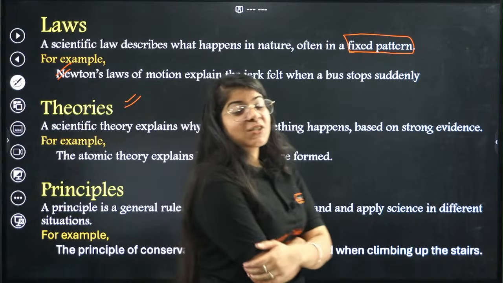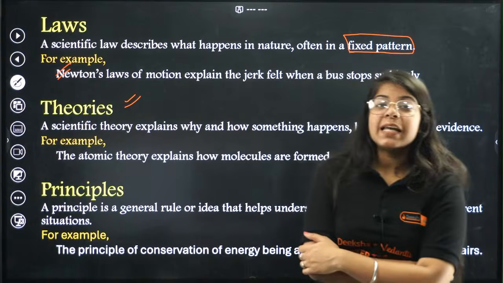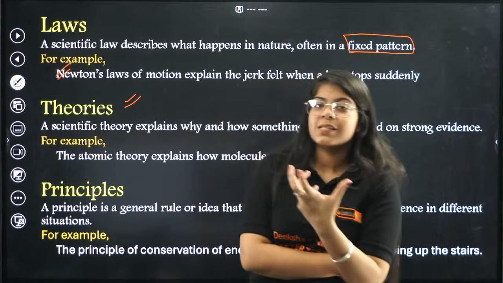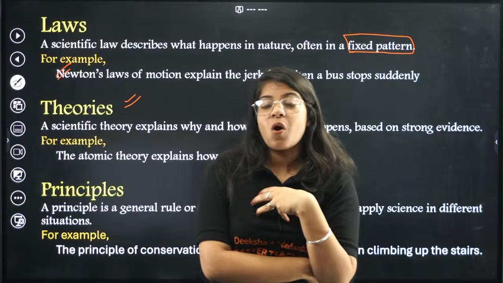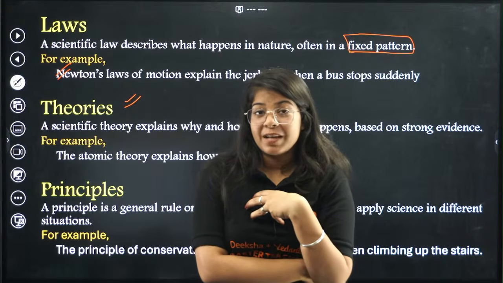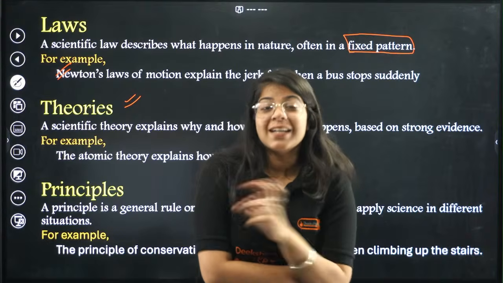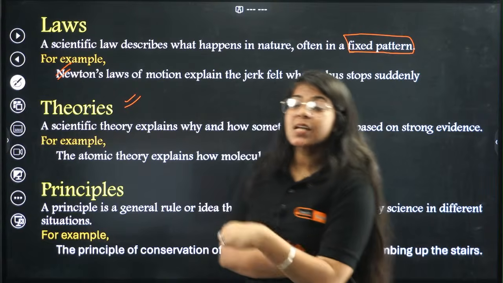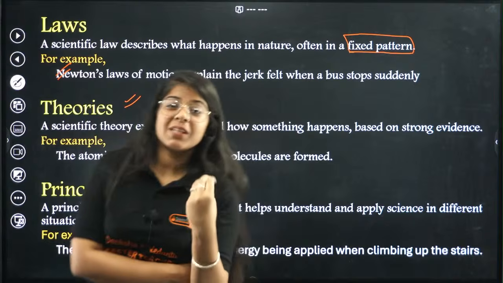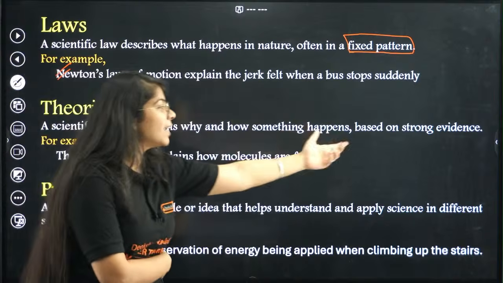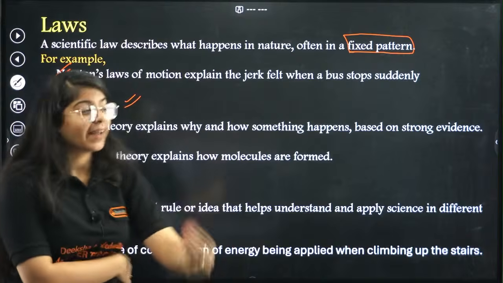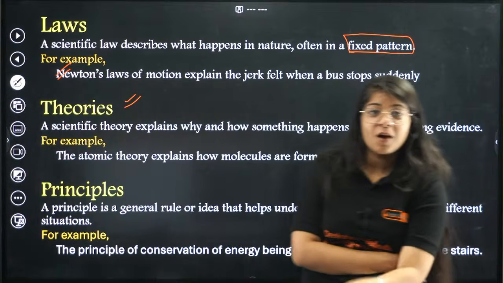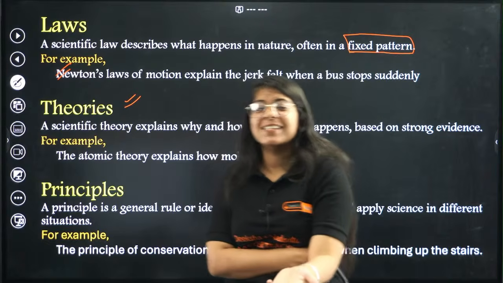Okay, so theories will basically explain the whole law, how that law came into existence. We know that the gravitational law came into existence because an apple fell from the tree. That is a theory told by Newton, right? It told us how and why something is happening, how and why that apple is falling down is because of the gravitational force, based on strong evidence. So you jump and you come down, that is strong evidence, I think, right?